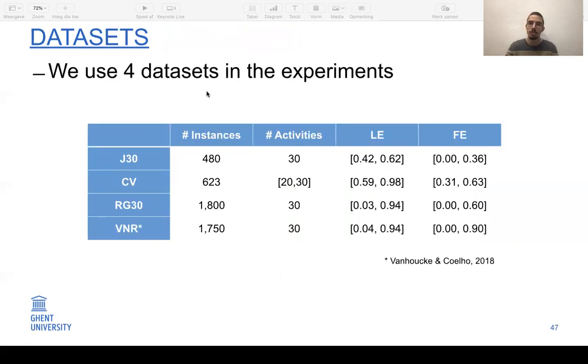We will use 4 different data sets in the experiments. These 3 are the same as in the previous chapter, but we also created a new data set, which was a subset of the data sets from Van Eynde and Coelho in 2018. This one has the largest variety of both network and resource characteristics.